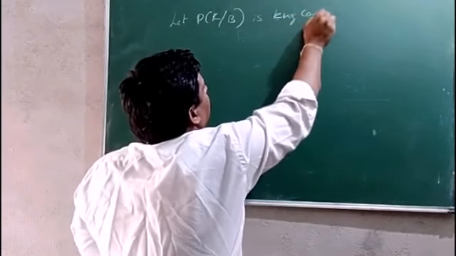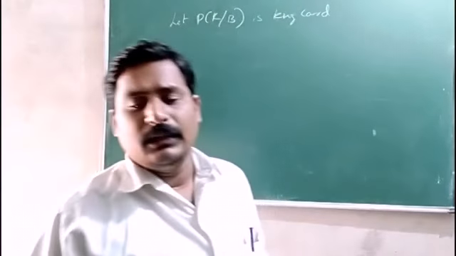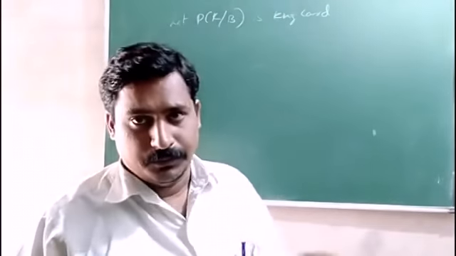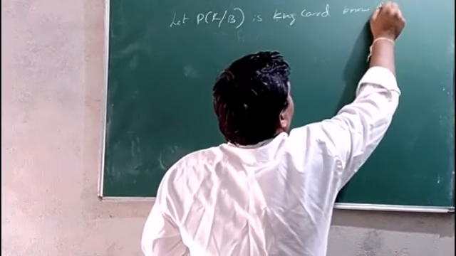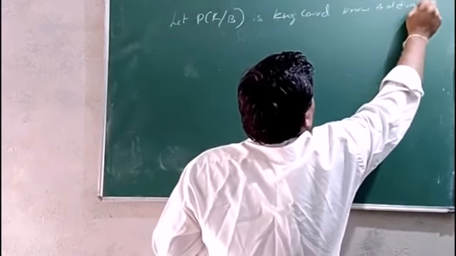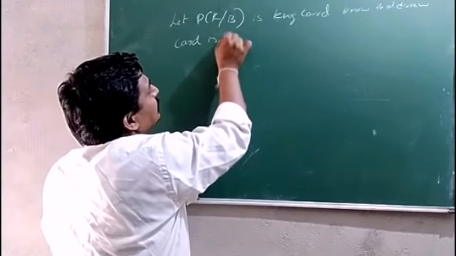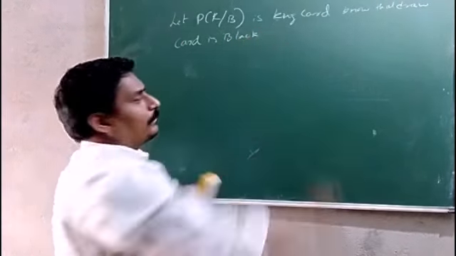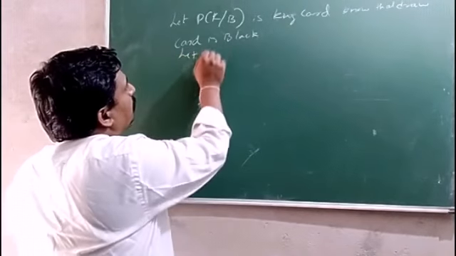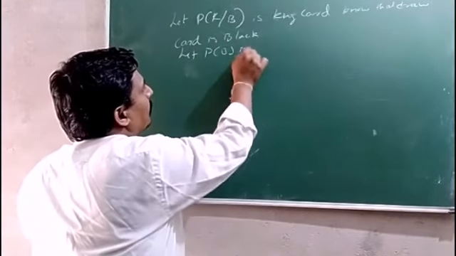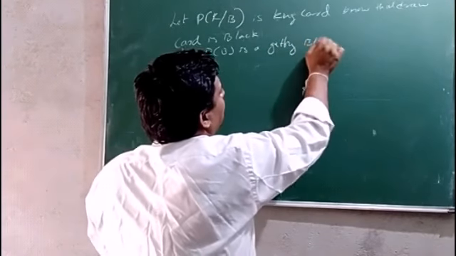Probability of king card, known that already we know that the drawn card is black, and let probability of B be getting a black card.